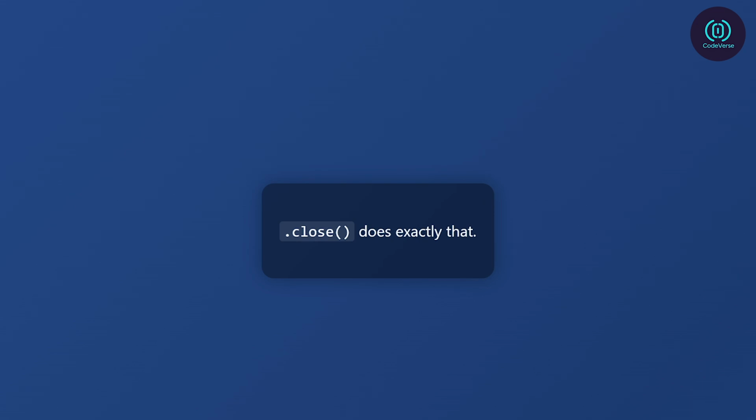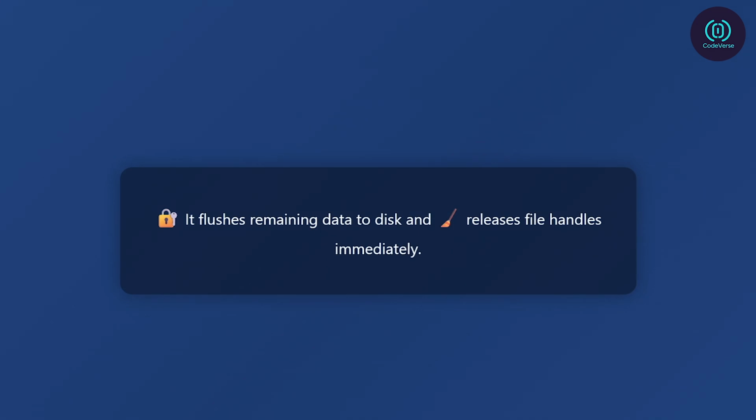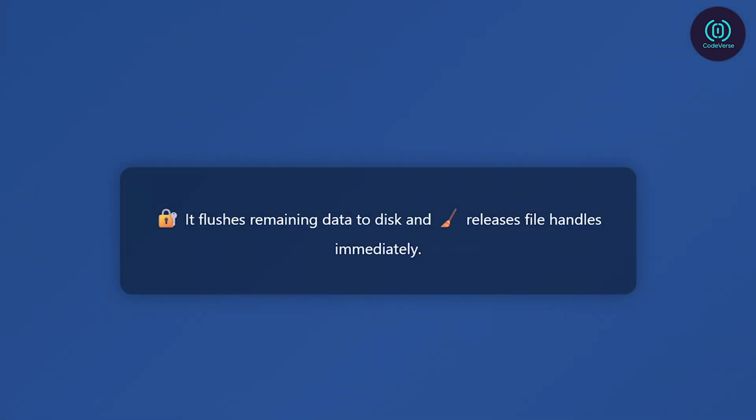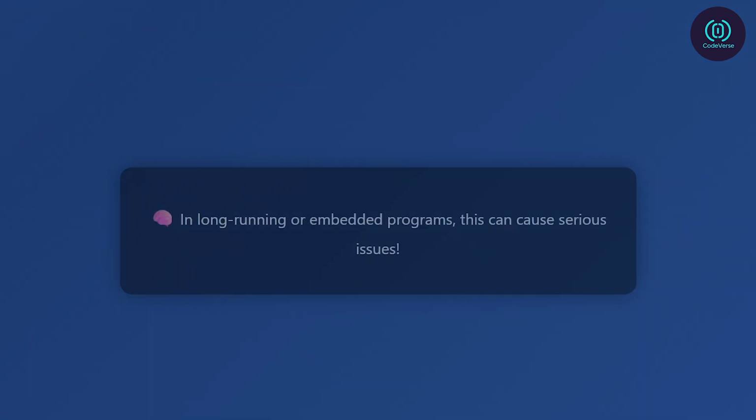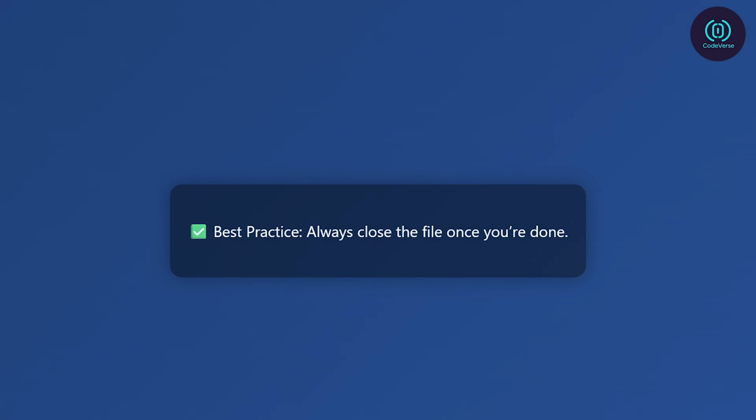Calling .close() on your ifstream, ofstream, or fstream object ensures two important things: all data is flushed from memory to disk, nothing is left behind in a buffer, and the system resources, like file handles, are released immediately. Why is this crucial? Because when you don't close your files, you might lose data if the buffer wasn't written. Your program might run into system limits on open files. On long-running applications or embedded systems, this can cause memory leaks or unexpected failures. So, here's the best practice: every time you open a file, always close it when you're done.